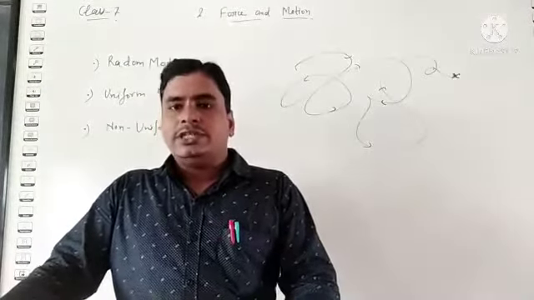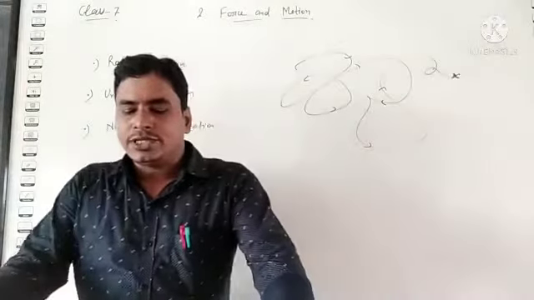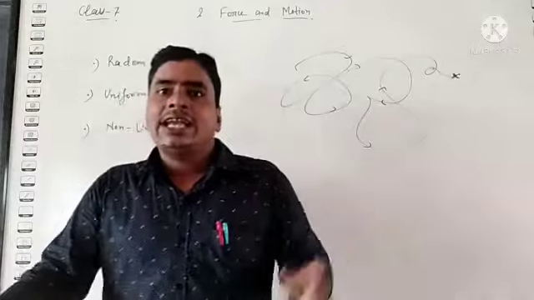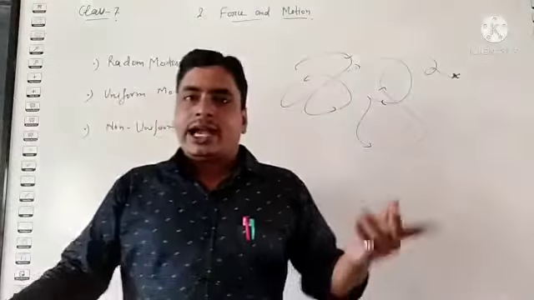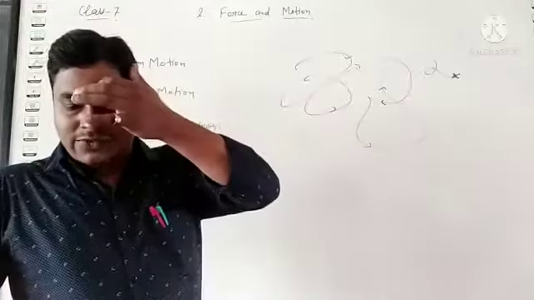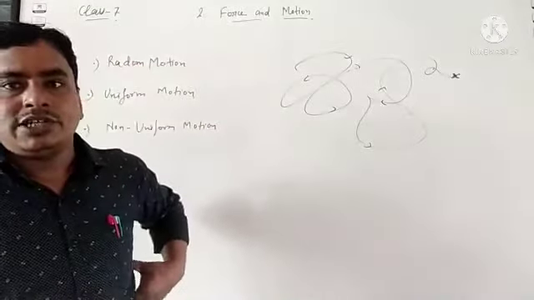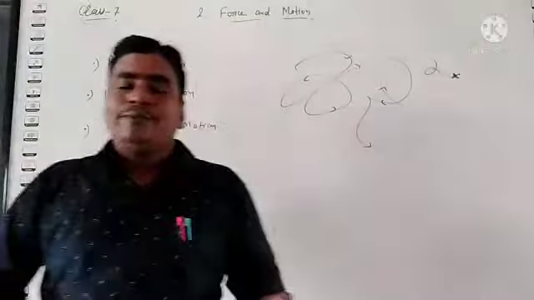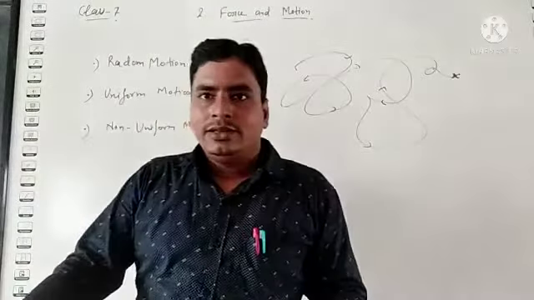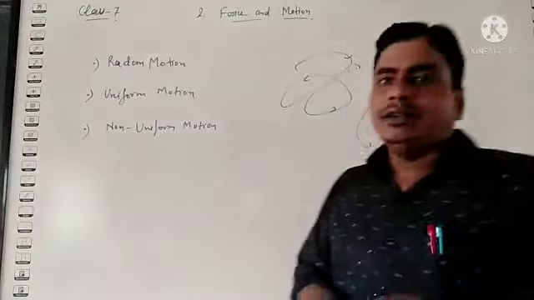They change their motion suddenly, so their motions are said to have a random motion. A flying kite also, a flying mosquito, flies, a butterfly. These are examples of random motion.